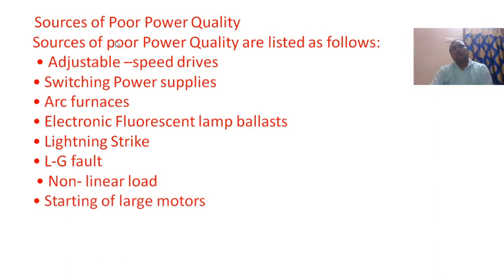These are the sources of poor power quality. These are the more inductive loads. Inductive loads cause very many disturbances in your power quality. Power electronic devices are also non-linear loads, which also cause harmonics.